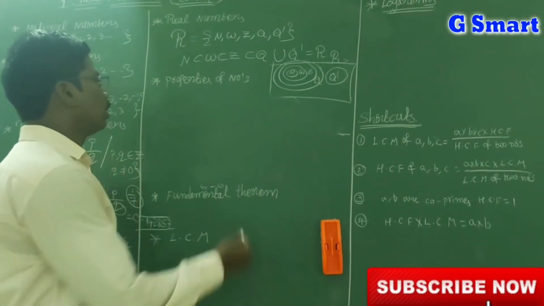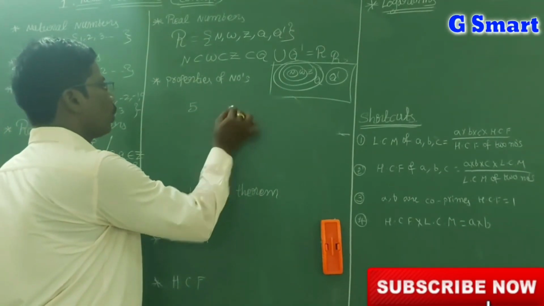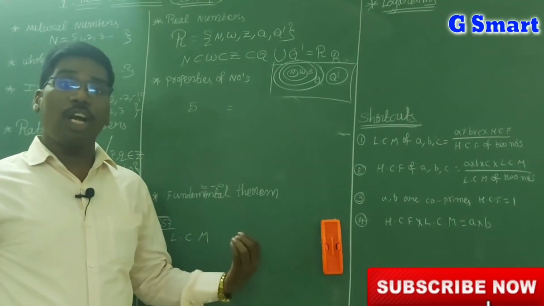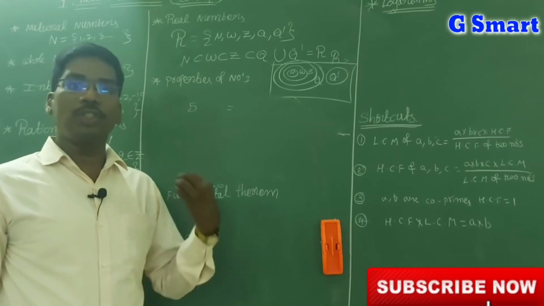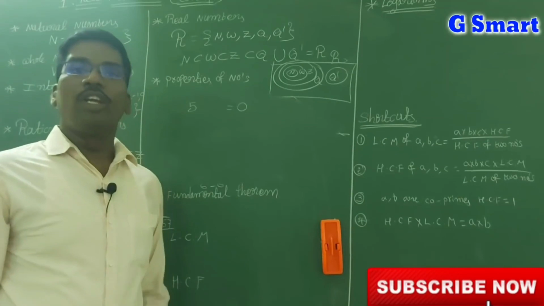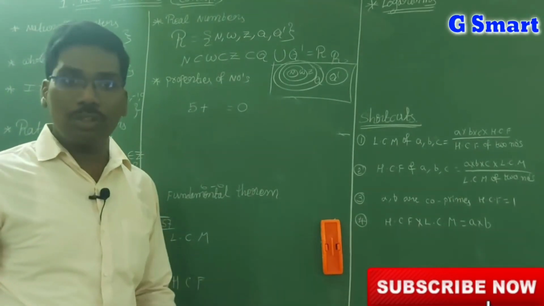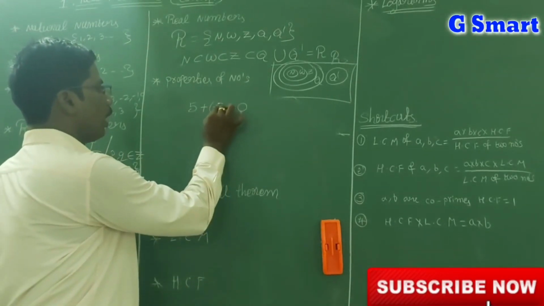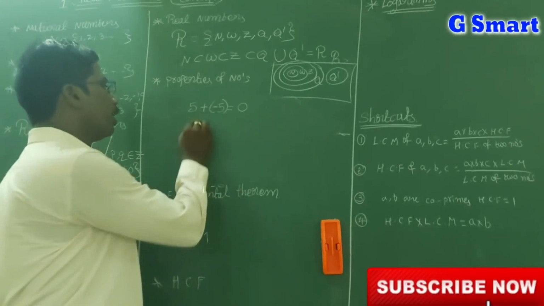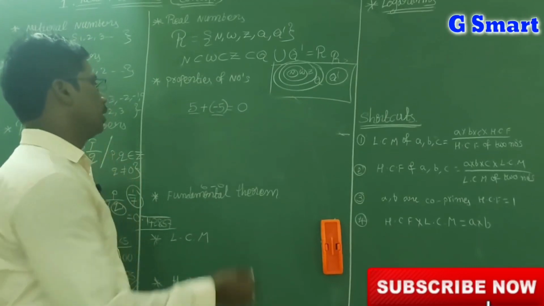So, inverse law. Now I am taking 5 as a real number. Inverse law is the opposite of the identity law. In identity law, whatever the identity element is, that should be the result. Here the identity is the 0 element. So for what value, if I add it to 5, will I get 0? That is minus 5. 5 plus minus 5 is 0. Here 5 and minus 5 are inverse elements of each other.